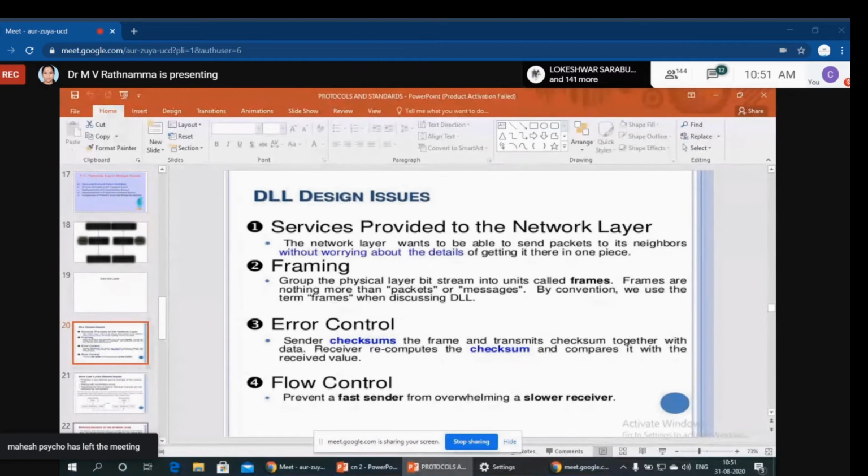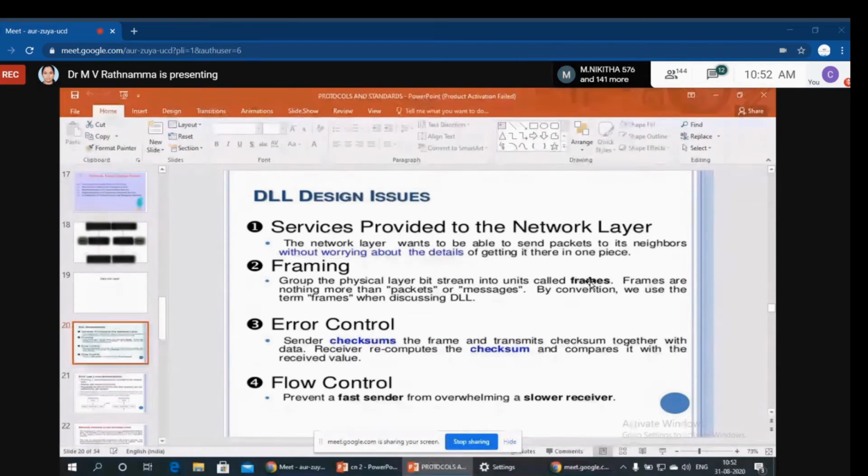When the data is in the network layer, it is in the form of packets. Once the packets come from the network layer to the data link layer, they are converted to frames. So in this data link layer, the data packets are converted to frames. At the receiver side, the bits are converted to frames.